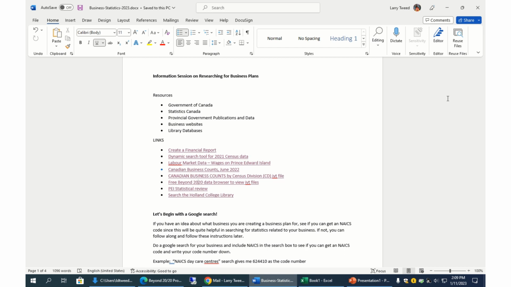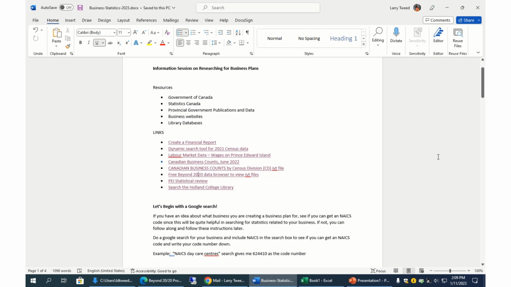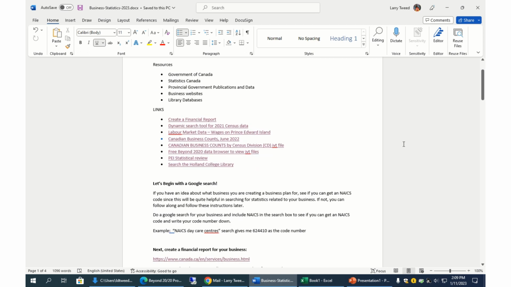In this session, we'll just be looking at a couple of web resources. One is from the provincial PEI government, and the other is from one of the library databases that should help you get some information and data that you can include in your business plan. What we'll first look at is the PEI Statistical Review. So I'm going to click on that.